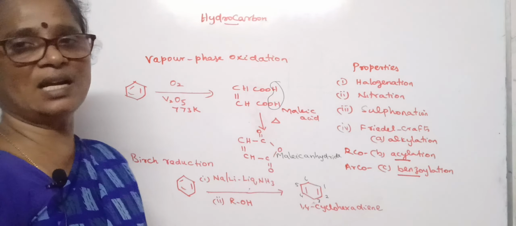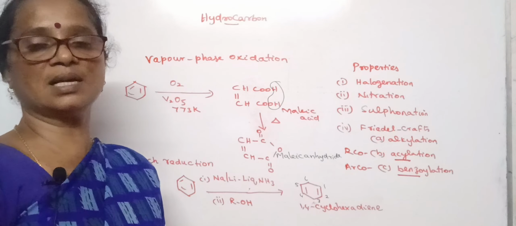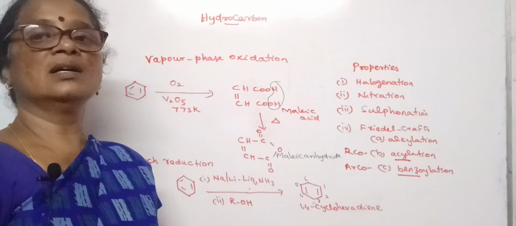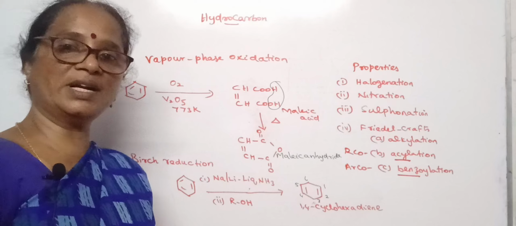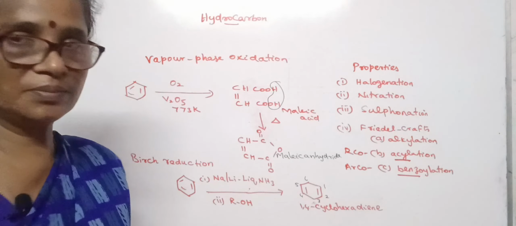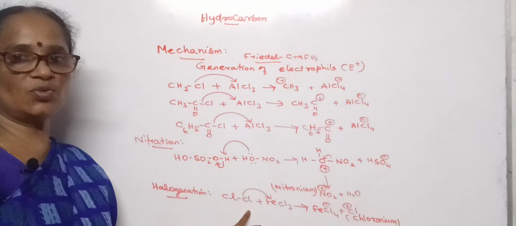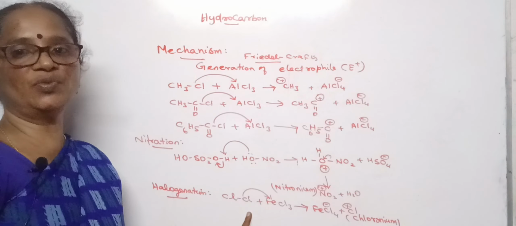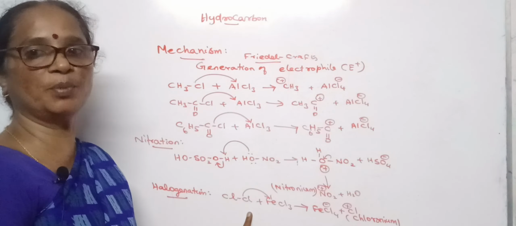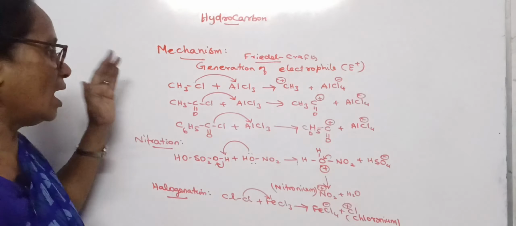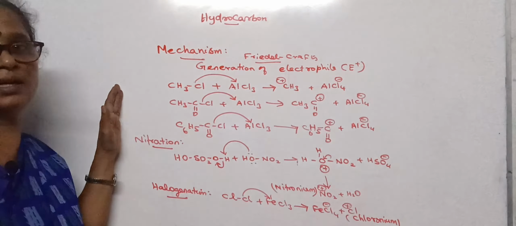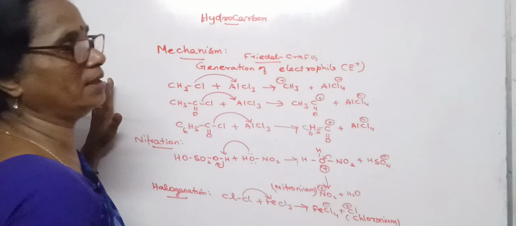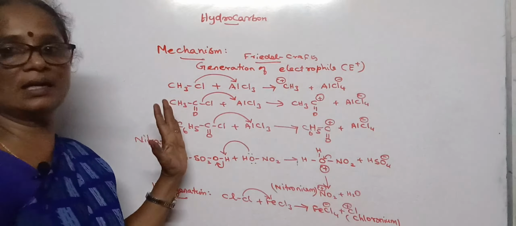In which it undergoes certain mechanisms for nitration, halogenation and Friedel-Crafts alkylation. These are the electrophiles which are generated during the electrophilic substitution reactions of the benzene ring. So how are electrophiles generated? That is possible only in the presence of some other catalyst.